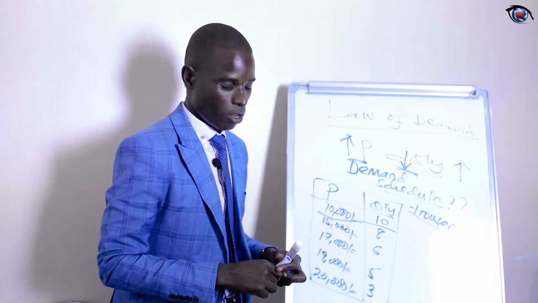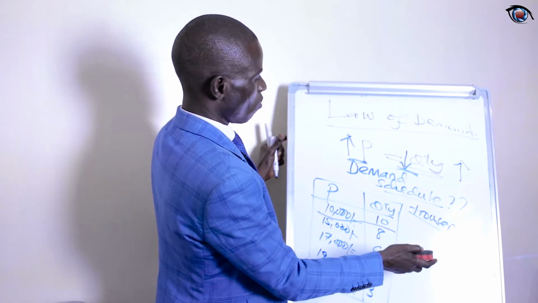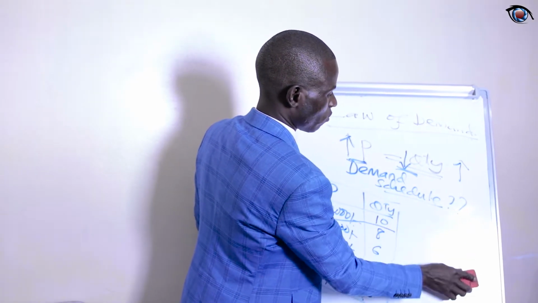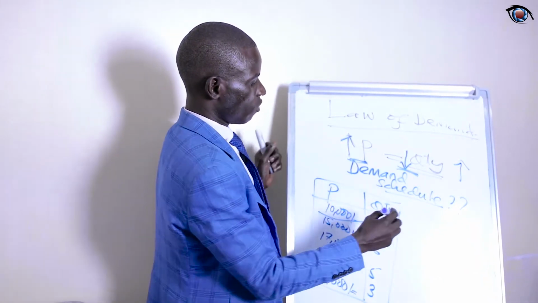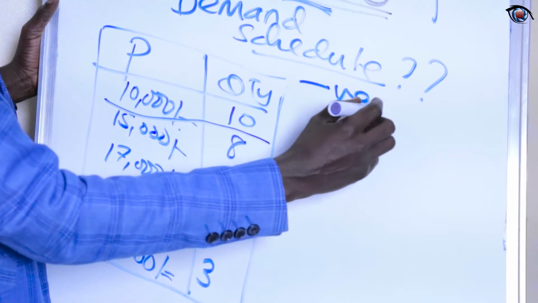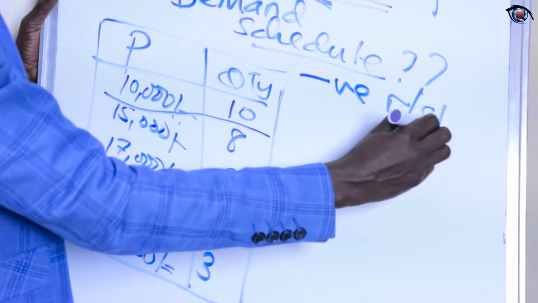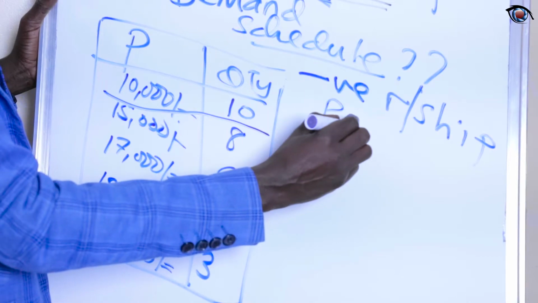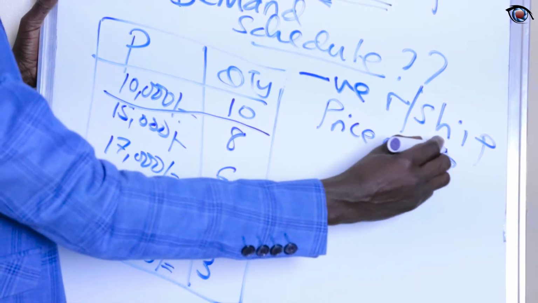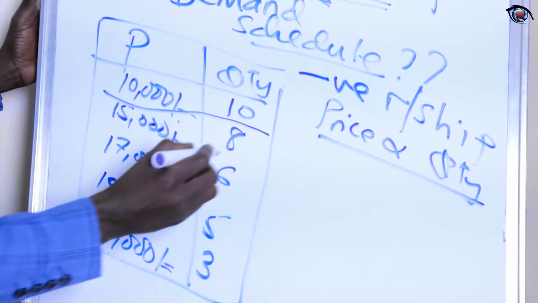First of all, when you are drawing the demand curve, you have to be aware that the demand curve has a negative relationship. There is a negative relationship between the price of the commodity or service and the quantity demanded.